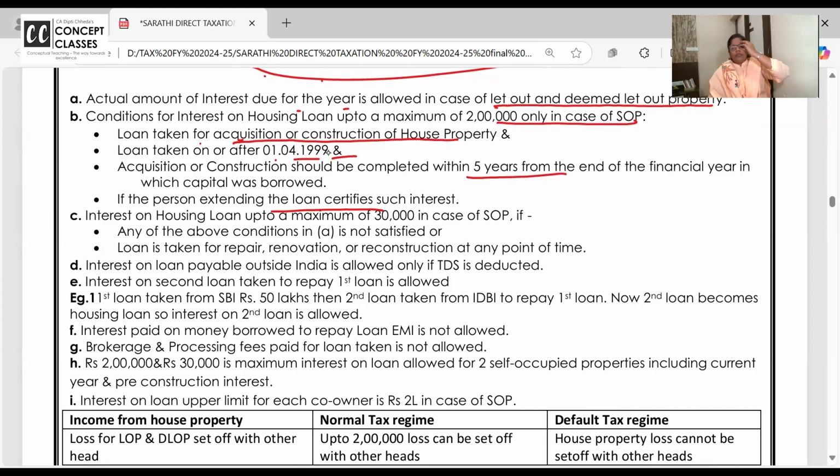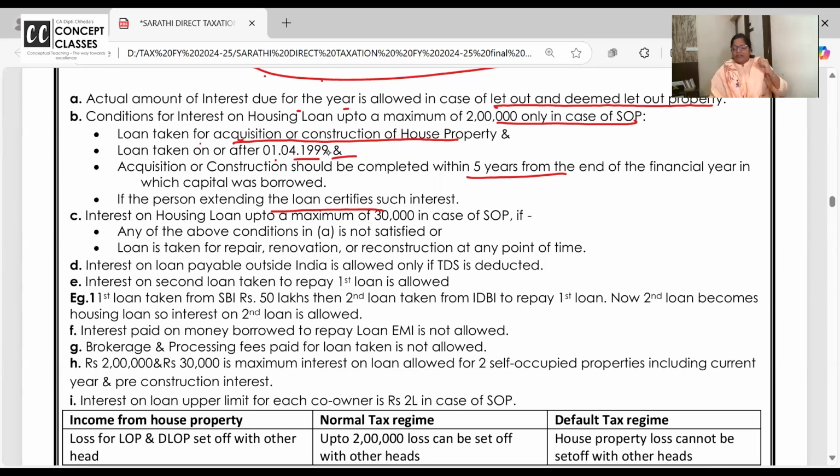I told you, talk with your family members, and if anyone has taken a loan, do check the EMI chart. Every year the bank gives you a table: this year you have paid 12 EMIs, this is the principal, this is the interest. So whatever interest in the housing loan you have paid for 12 months, that's allowed to be deducted.